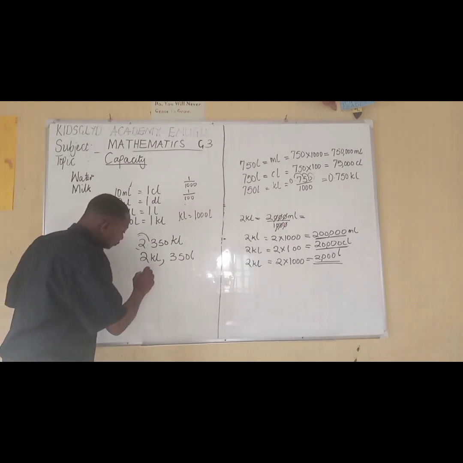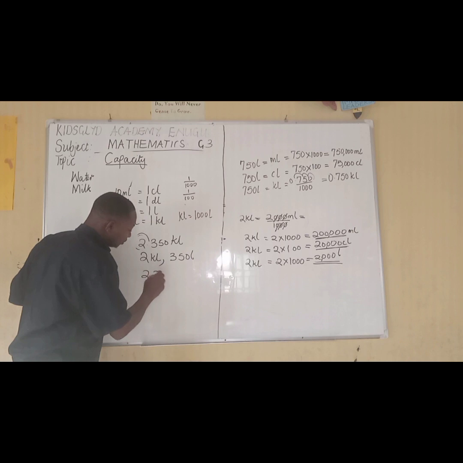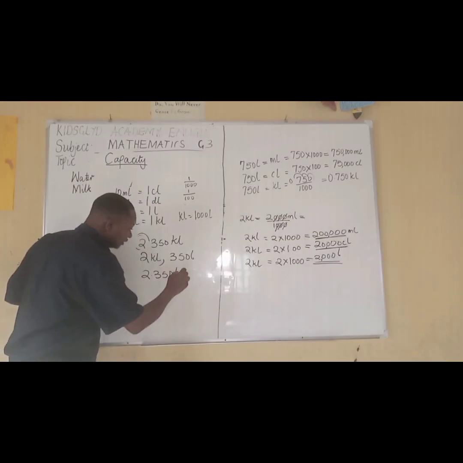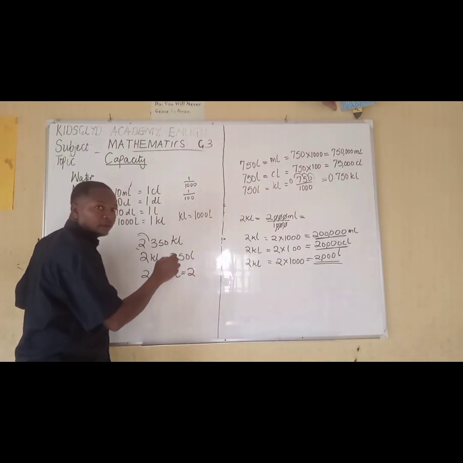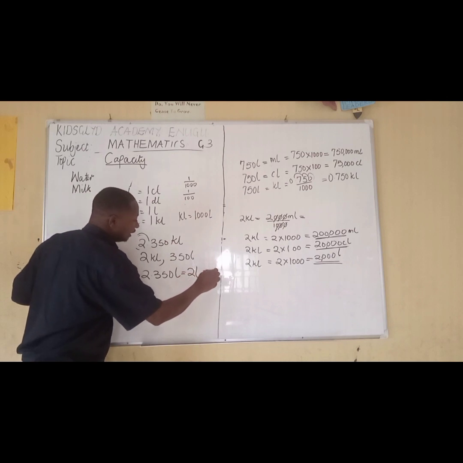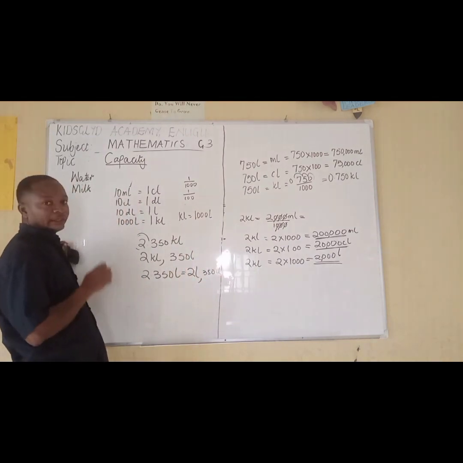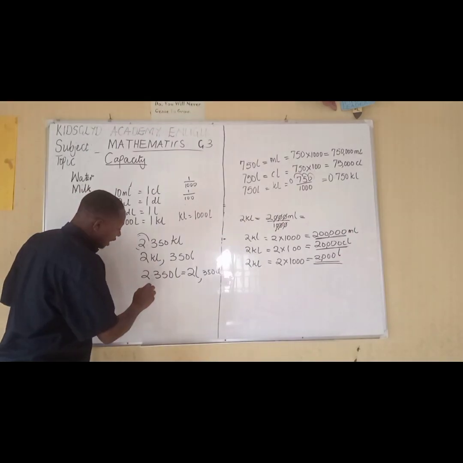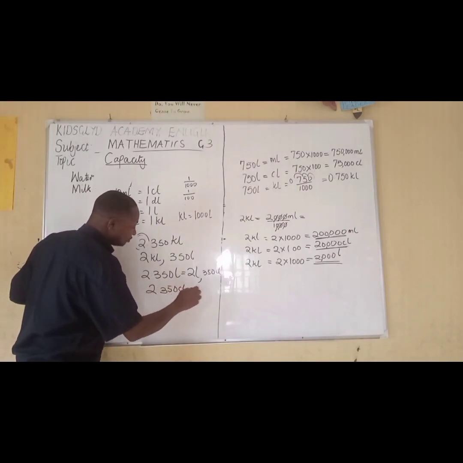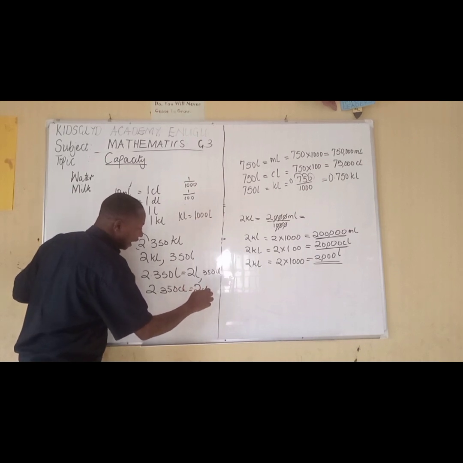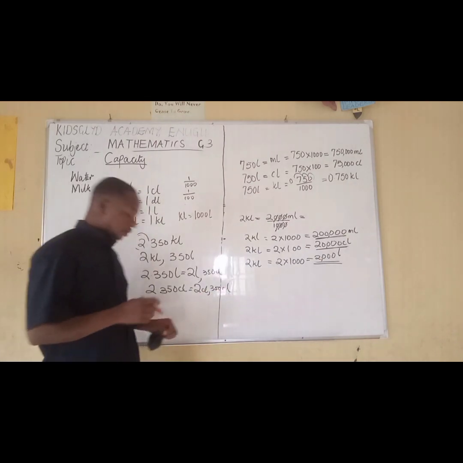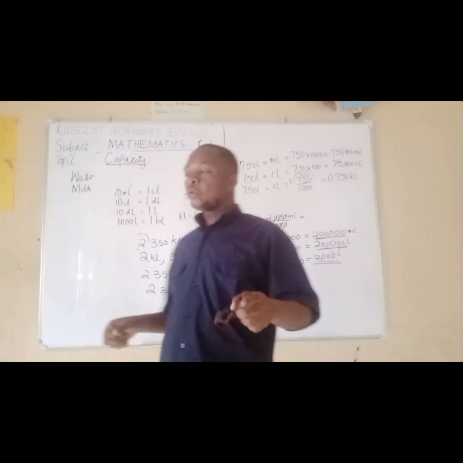The same way if you have 2.350 liters. Now, what does it mean? This means 2 liters and 350 centiliters. This is what it means. And also, if you have 2.350 centiliters, that means you have 2 centiliters and 350 milliliters.